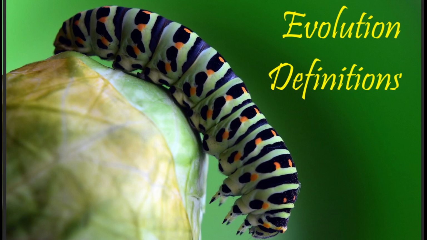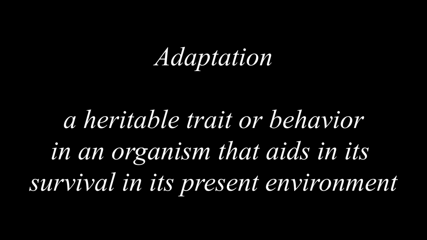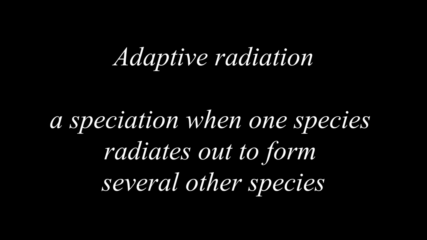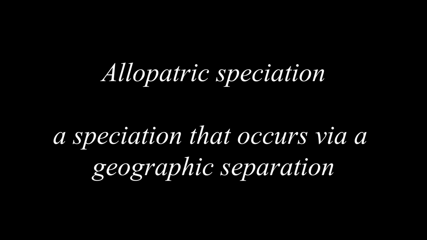Let us review some key terms on evolution and its processes. Adaptation, a heritable trait or behavior in an organism that aids in its survival in its present environment. Adaptive radiation, a speciation when one species radiates out to form several other species. Allopatric speciation, a speciation that occurs via a geographic separation.